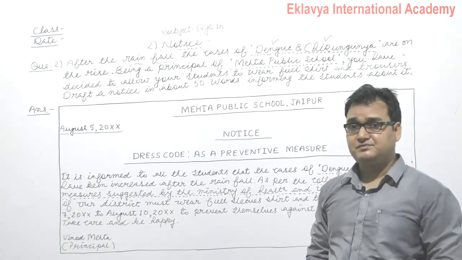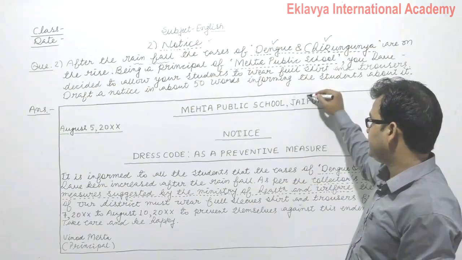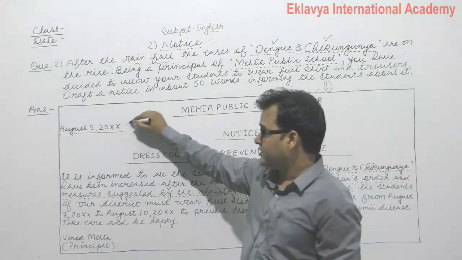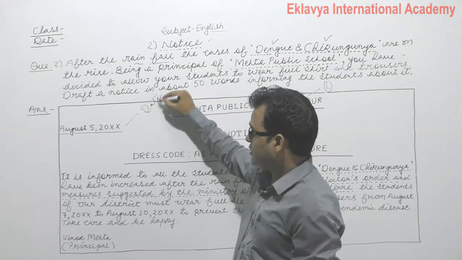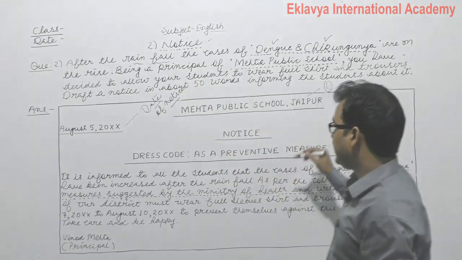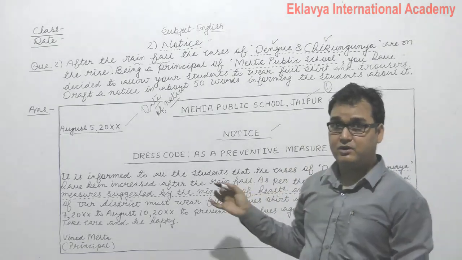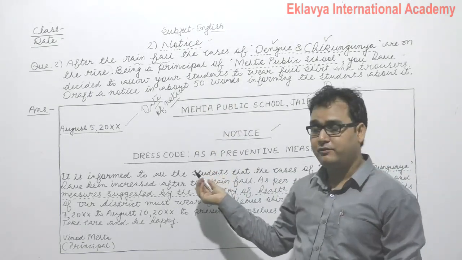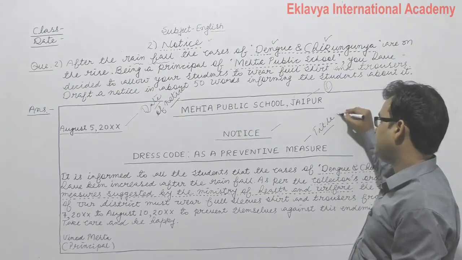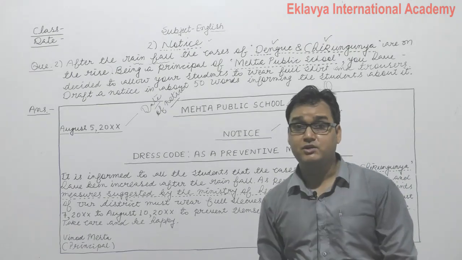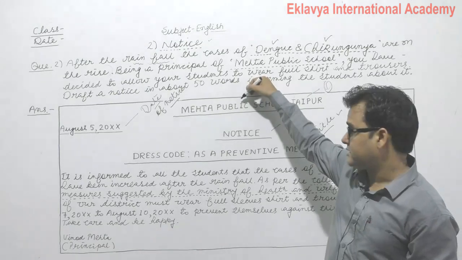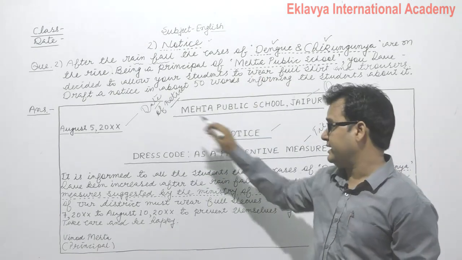I have told you before that, in line number first, mention the name of school or organization. In line number second, mention the date of notice. In line number third, then mention the notice only, because the question is about notice. In line number four, then mention your title. Line number four speaks about the title; line number first the name of the institution, organization or school, date in line number second, notice in line number third.